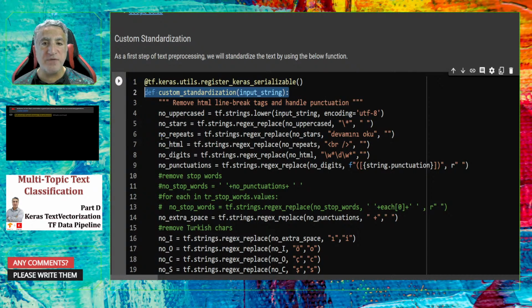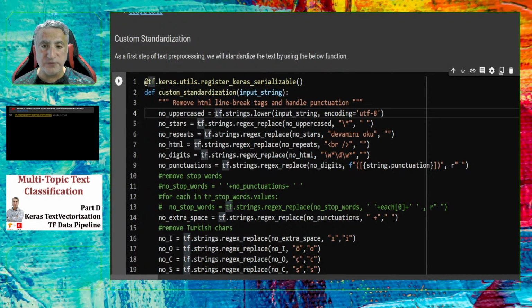I am creating a function to be used in a Keras layer. Therefore, inside that function, I use all the necessary functions from TensorFlow libraries instead of Python libraries. It will help me a lot and prevent a lot of possible problems.